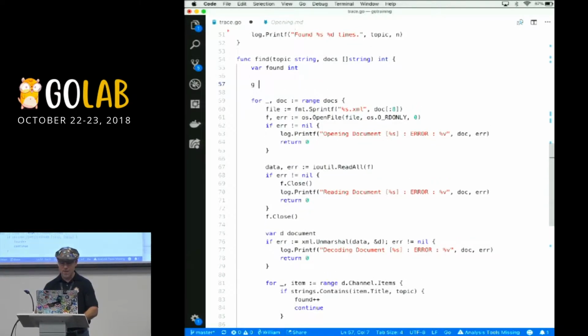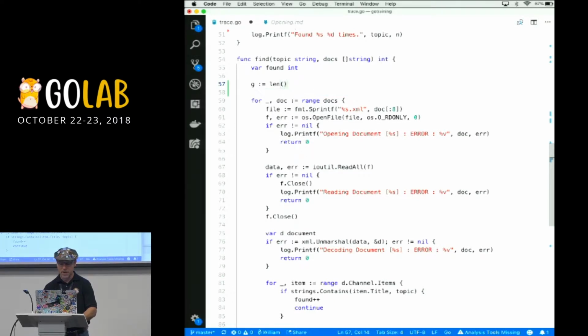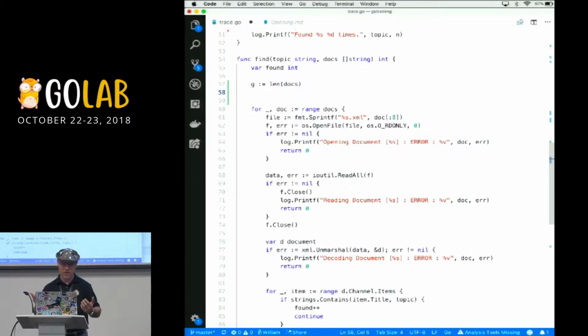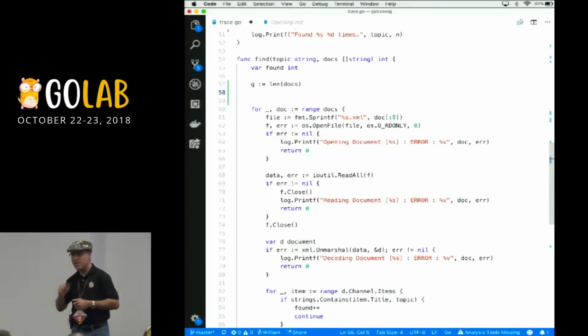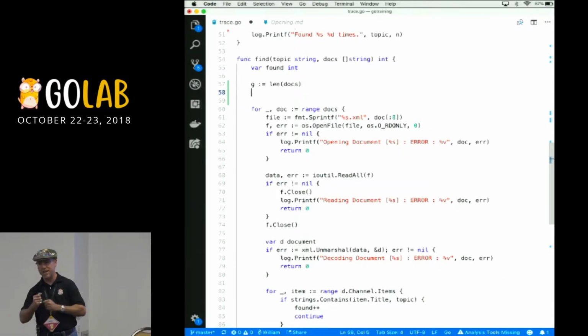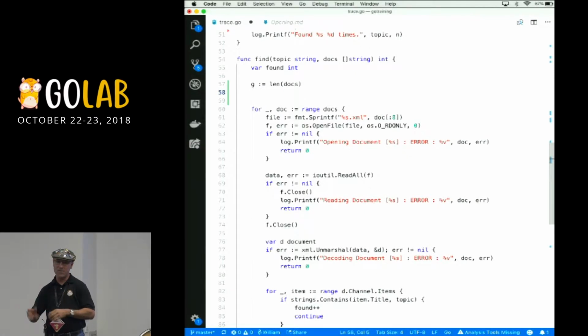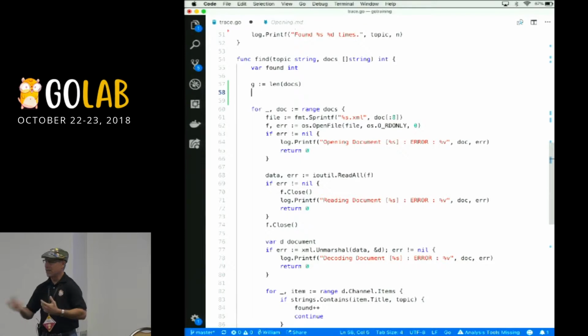So what do we know right away? We know that we want the number of Go routines to be the length of docs, right? So depending on the number of docs is the number of Go routines we're going to need. Now, we also have an orchestration problem. But here's another thing. You've got to recognize when you have a synchronization problem and an orchestration problem. A synchronization problem is when you have to get in line. All the go-routines get in line and take a turn. That's a synchronization problem. The orchestration problem is when two go-routines have to talk to each other. That's an orchestration problem. These are two separate situations.